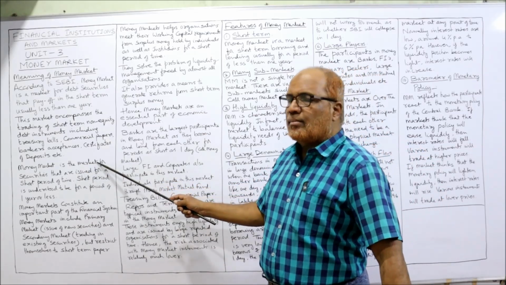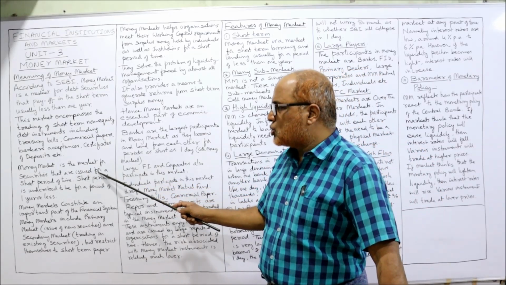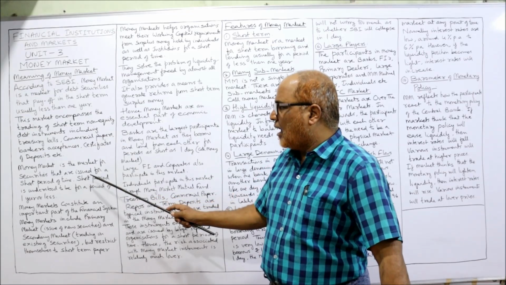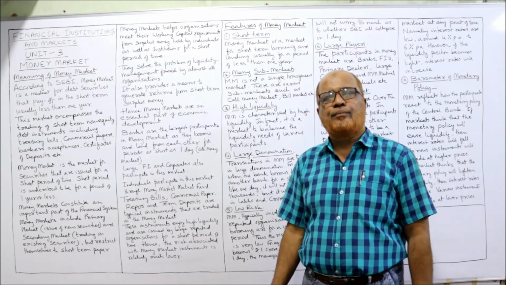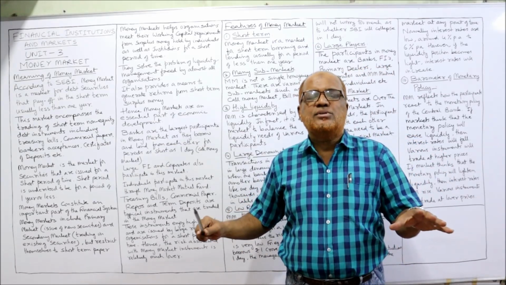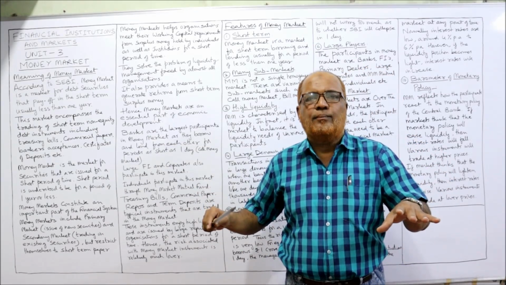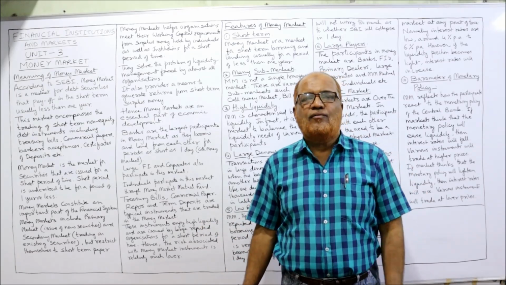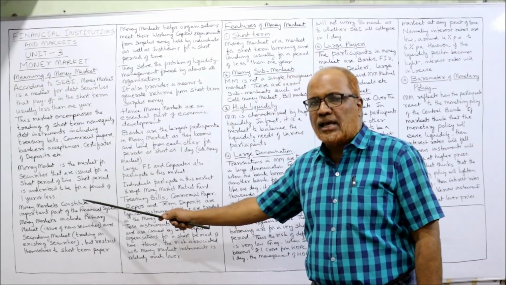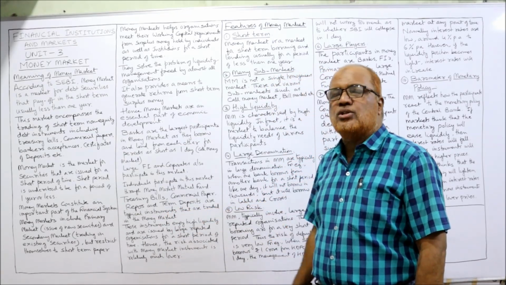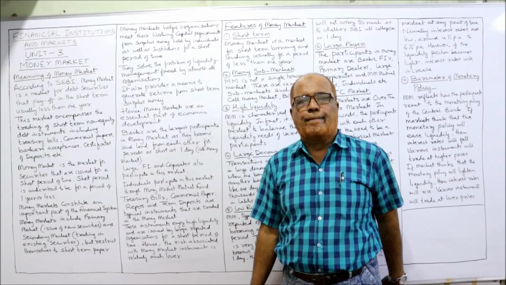Now, money market is a market for securities that are issued for a short period of time, and a short period is understood to be a period of less than 1 year. So all the short-term securities are traded in the money market for a time period of less than 1 year. Money market constitutes an important part of the financial system in any country.